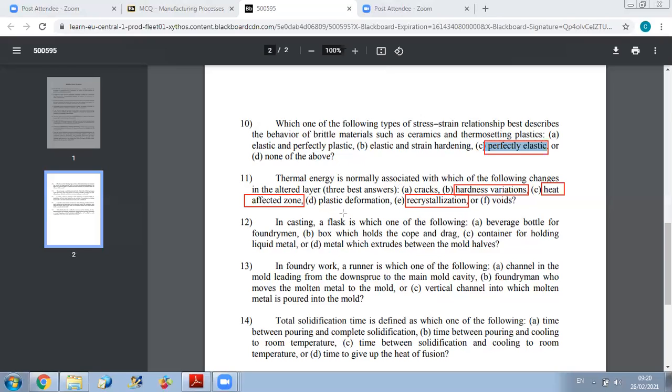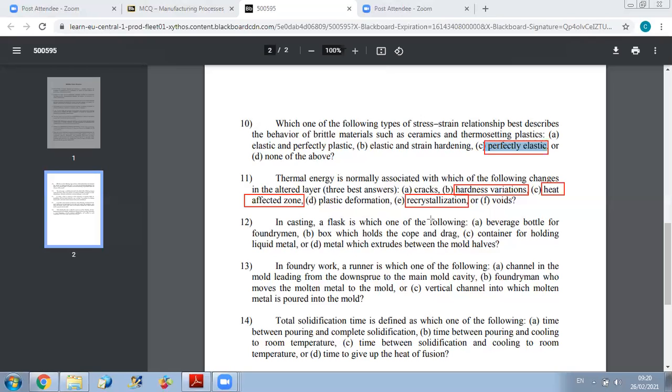Now, in a casting, a flask is which of the following? It's the beverage bottle for the foundry man. It's the box which holds the cope and drag. It's the container for holding liquid metal, or the metal which extrudes between the mold halves. Here you just have to know the main role of each part of the system. In a casting process, we have described the different objects like the runner, the down sprue, the gating system.